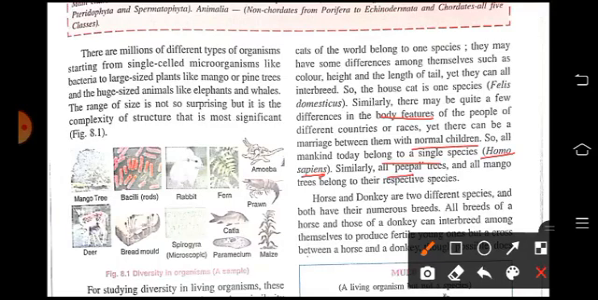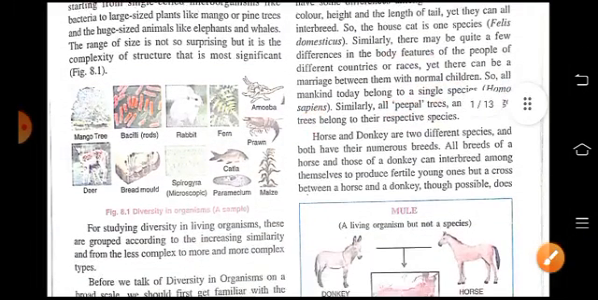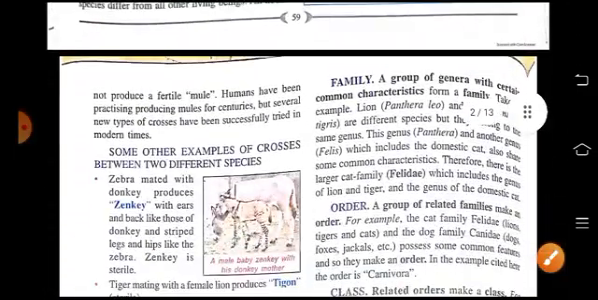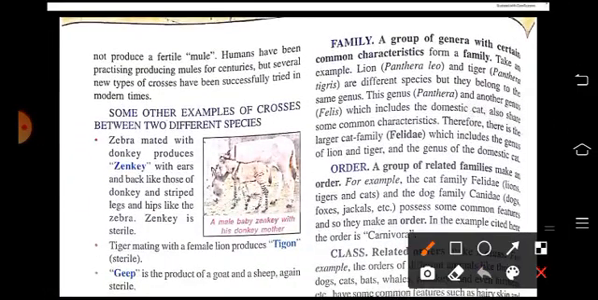Similarly, all peepal trees and all mango trees belong to their respective species. So the horse and donkey are of different species, and they have numerous breeds, and all breeds of horse, and those of a donkey, can interbreed among themselves and produce fertile young ones. But a cross between a horse and a donkey, though possible, does not produce a fertile mule. Humans have practiced producing mules for centuries, but several new types of crosses have been successfully tried in modern times. Here are some other examples of crosses between two different species.